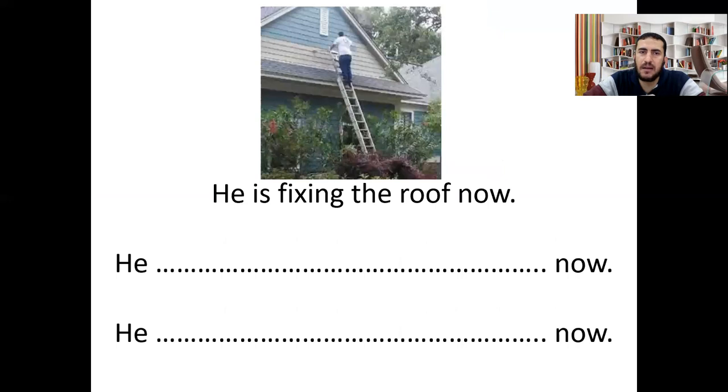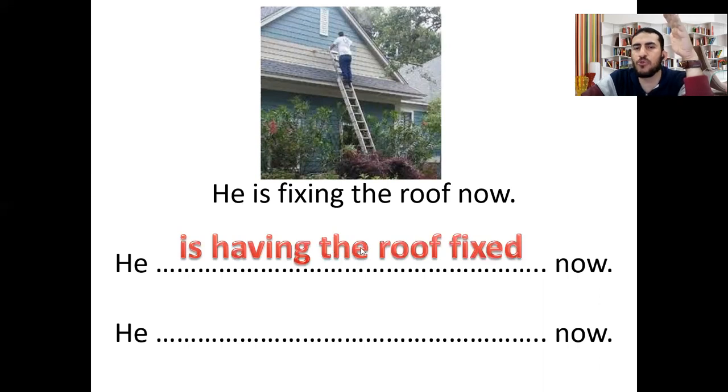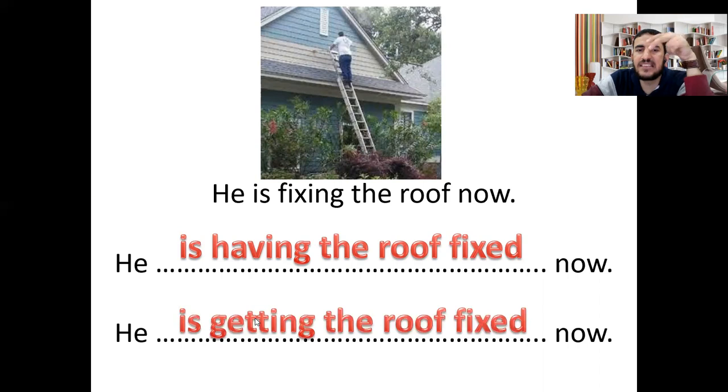Okay? Another example. He is fixing the roof now. This is present continuous. Is fixing, present continuous. So we should use the verb have in causative in the present continuous, is having. So he is having the roof, this is the object, fixed now. He is having the roof fixed now. Or he is getting the roof fixed now. Okay? Is it clear? Very nice.